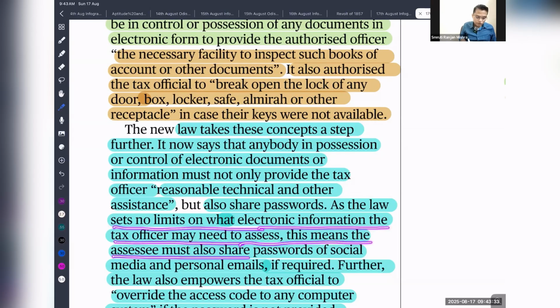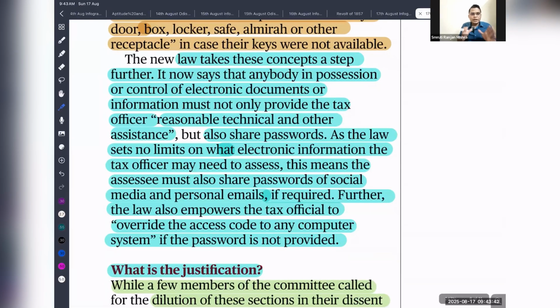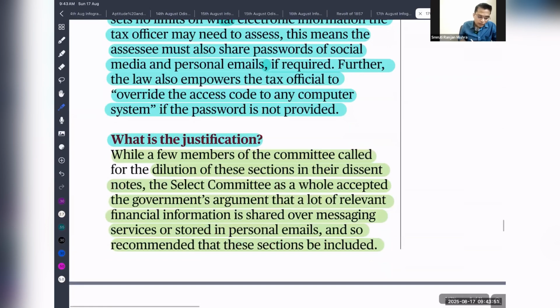This means you must share the password of your social media. That means there is no limit, so they can ask for and access all your documents. So that is what led to the concern that it might be in conflict with your right to privacy. Let's say the income tax officials, in the name of searching anything, can enter into your personal domain and search anything. So what is the justification?